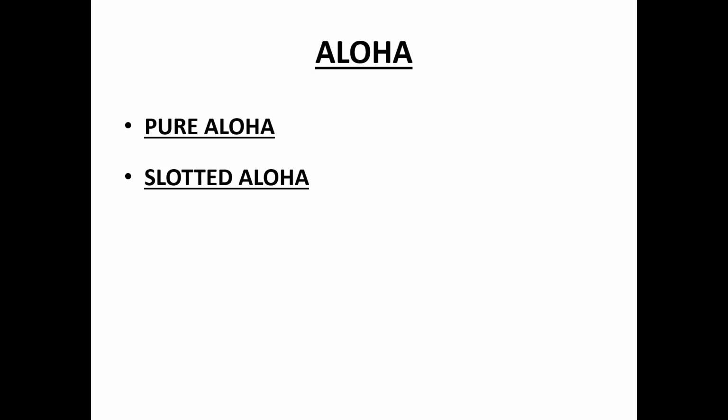Here also there is a collision, but when compared to pure Aloha, the collisions are less in slotted Aloha. So these are the two types of Aloha, pure Aloha and slotted Aloha.